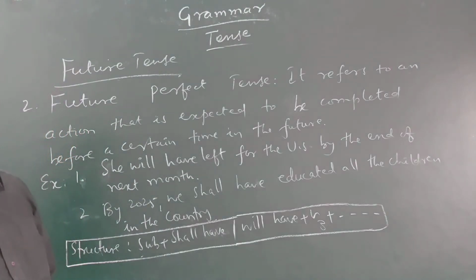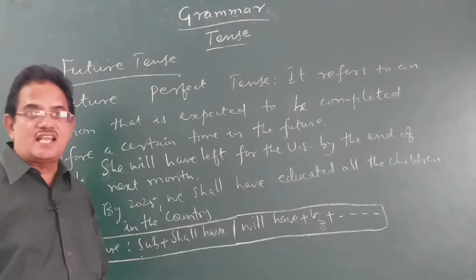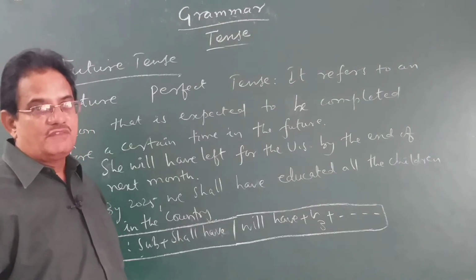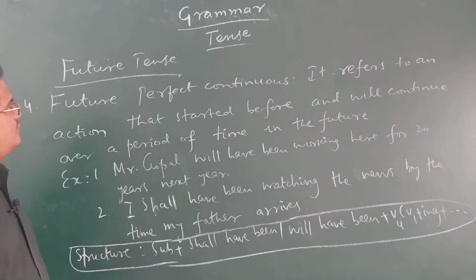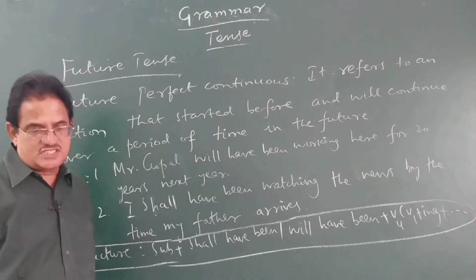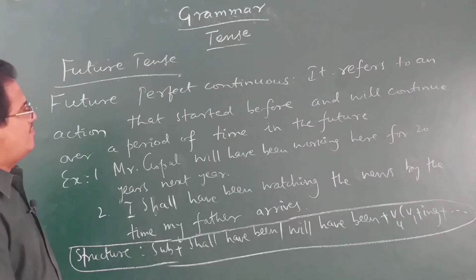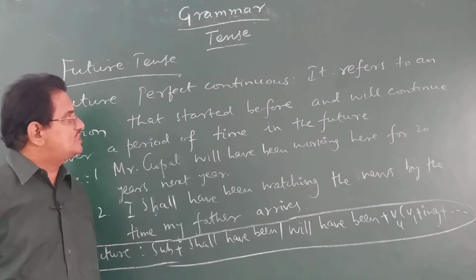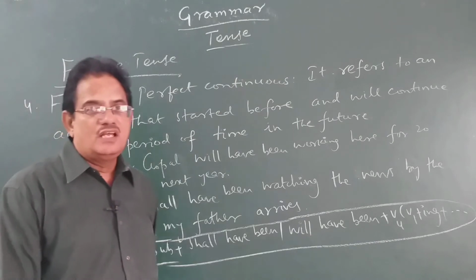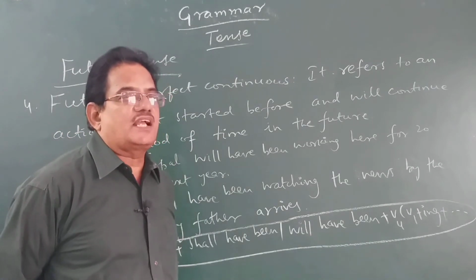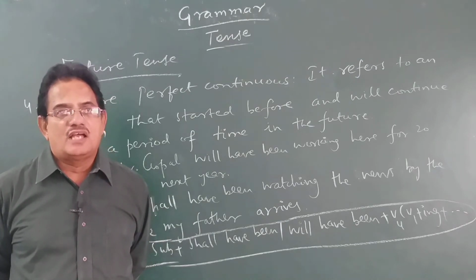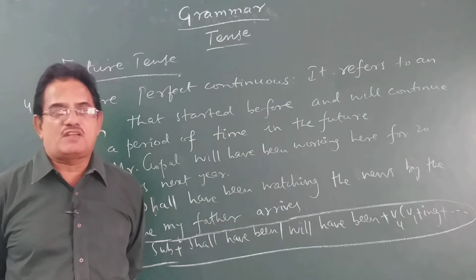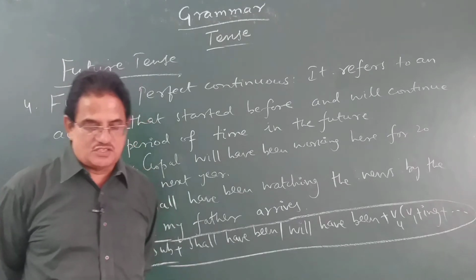With that, we come to the end of future perfect tense, children. Now, let us discuss the last future tense form, future perfect continuous tense. The last form of future tense, children, now we are going to discuss before we complete this session, future perfect continuous. Just recollect what we discussed about present perfect continuous and past perfect continuous.